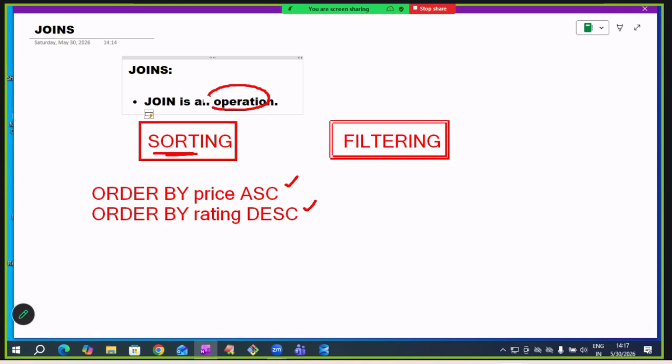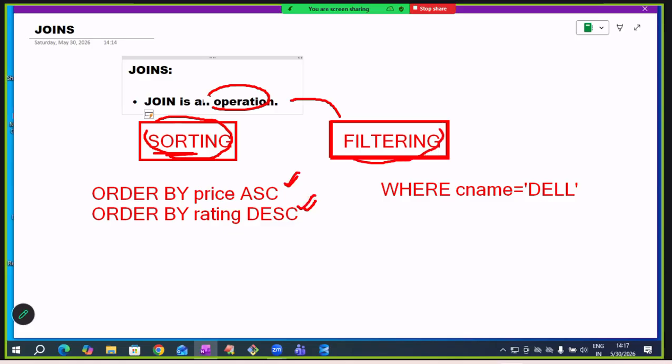What is filtering? Filtering is an operation. In the filtering operation, it filters the rows, selecting specific rows.